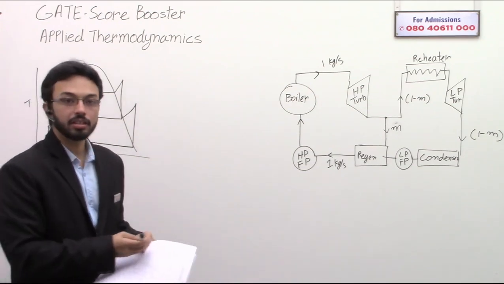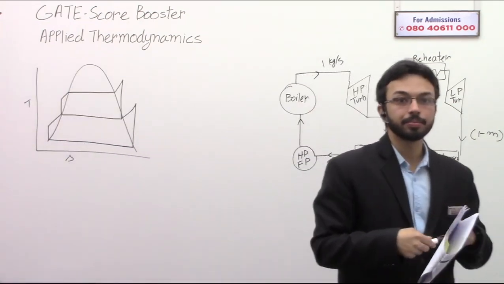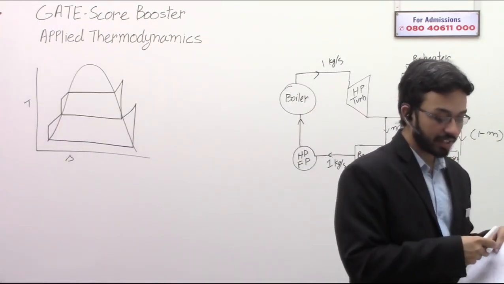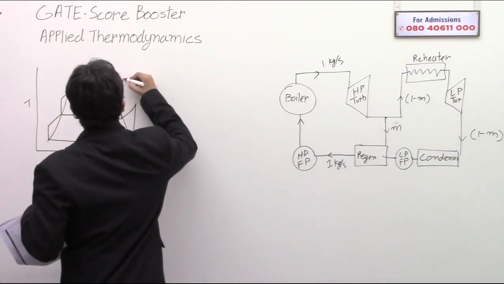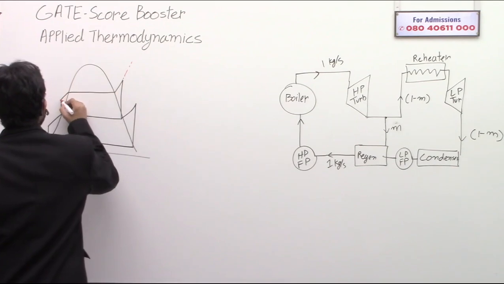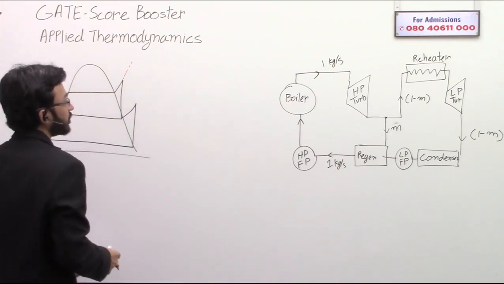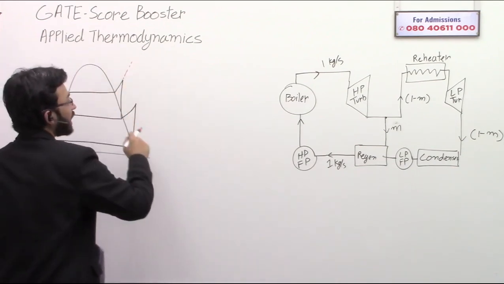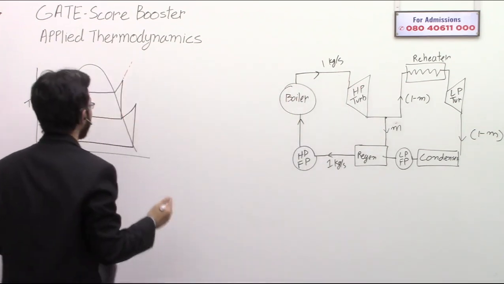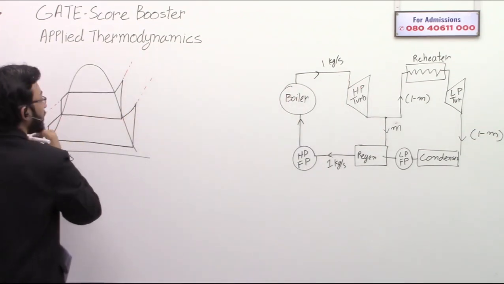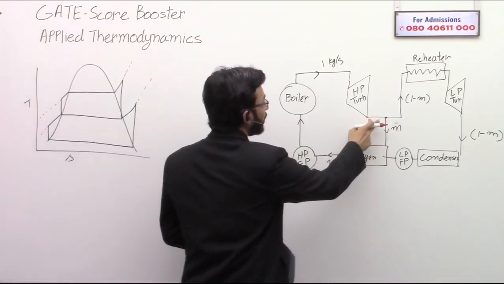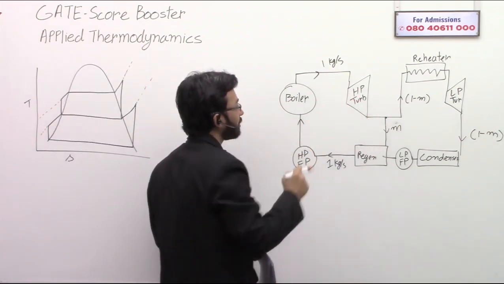There are three pressure levels that we are talking about here. One is this pressure, at which the inlet of the high pressure turbine is. Then there is this second, intermediate pressure, which is the pressure at the exit of the high pressure turbine.